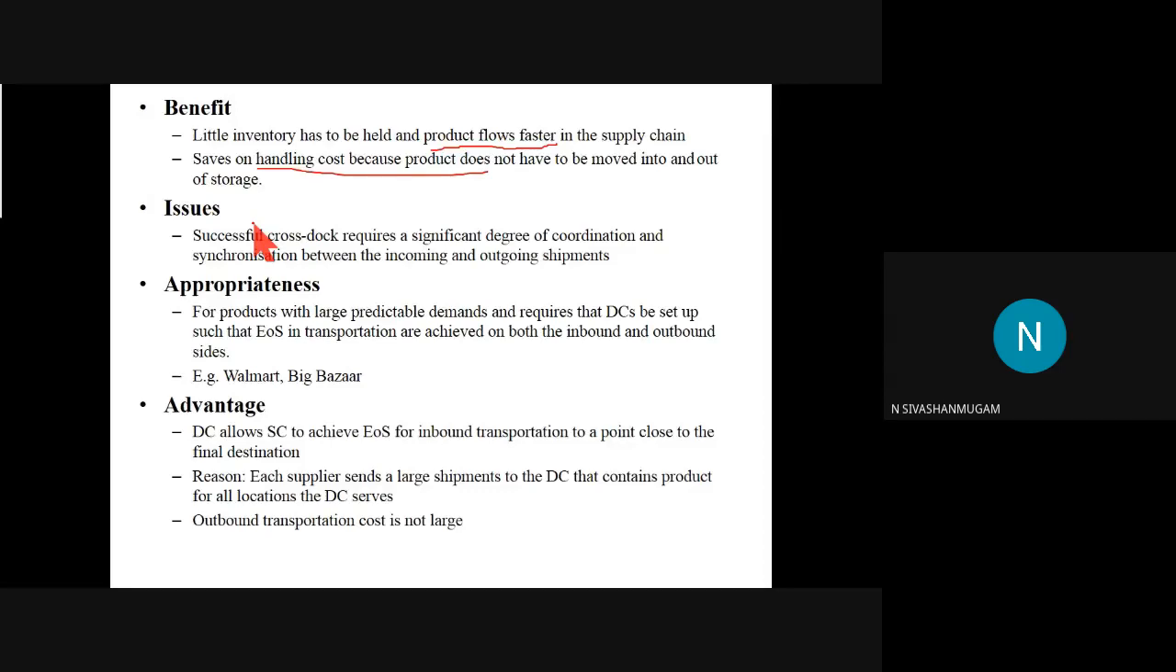Okay, definitely that system is a complex one. We need to concentrate more. We need to plan more for making this type of transportation network a successful one. Okay. So the cross-dock requires a significant degree of coordination. So what is meant by the degree of coordination? The coordination may be between the people related to supplier and also the buyer.